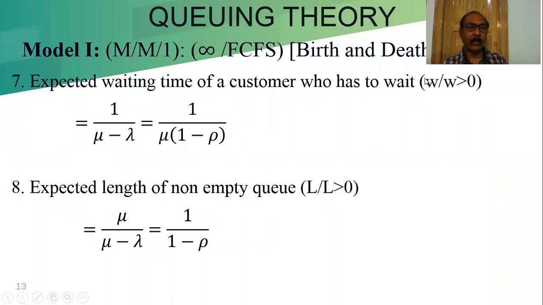We are trying to find the waiting where waiting is greater than 0. Here also the length where the length is greater than 0. That means non-empty queue, mu by (mu minus lambda), equal to 1 by (1 minus rho). These two formulas we have to remember for our calculation or to solve numericals. This deduction is not included here.